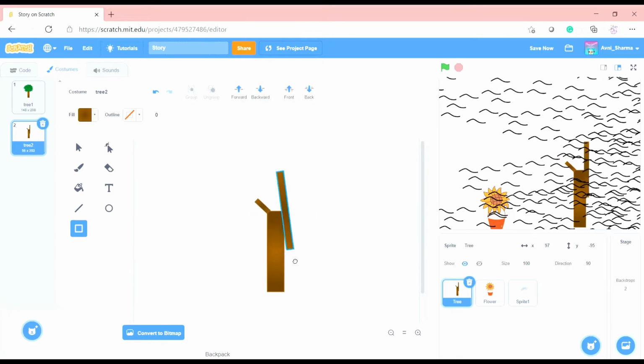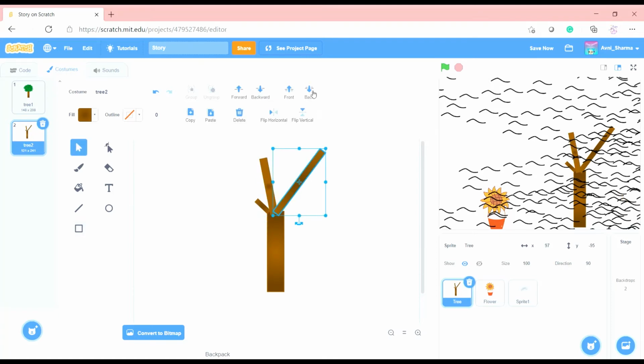Yeah, we need to give him some tree trunks, so just make some of these kind of squares on him. Yep, now we will need back and back.